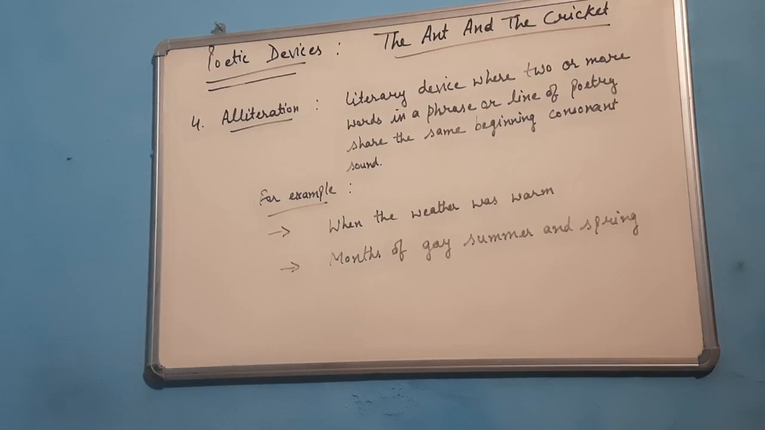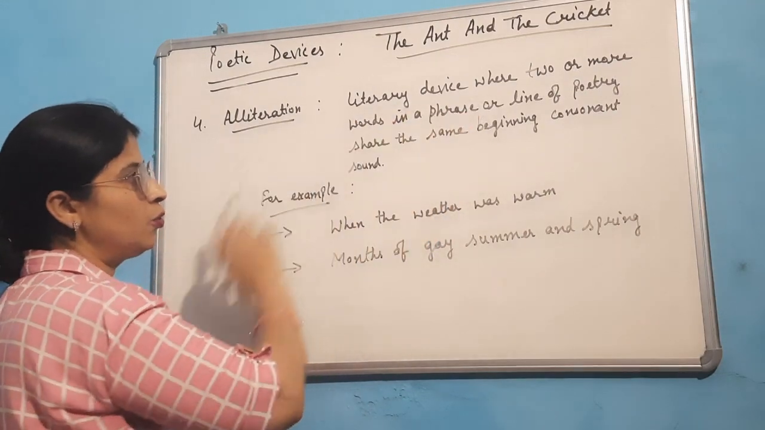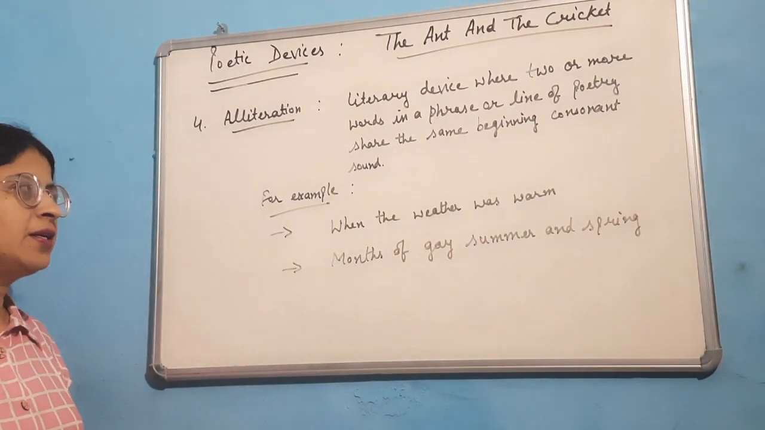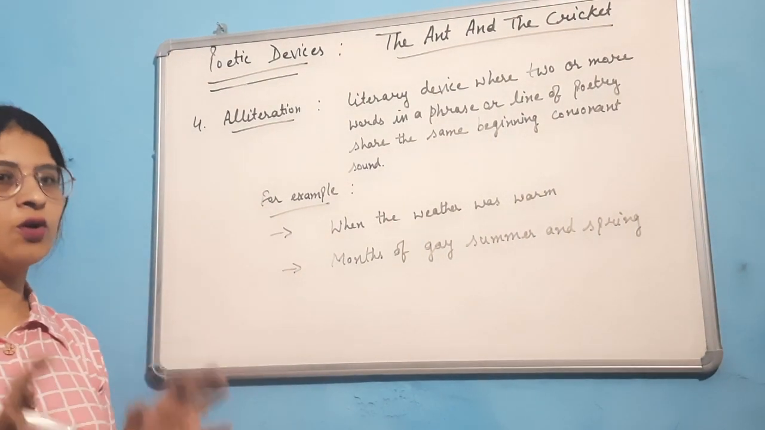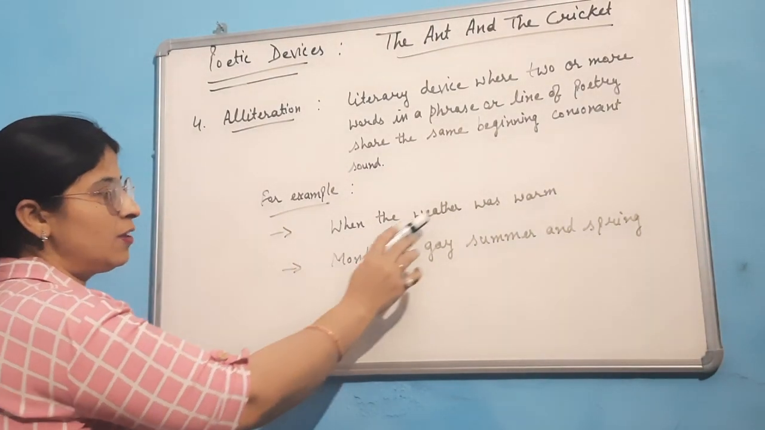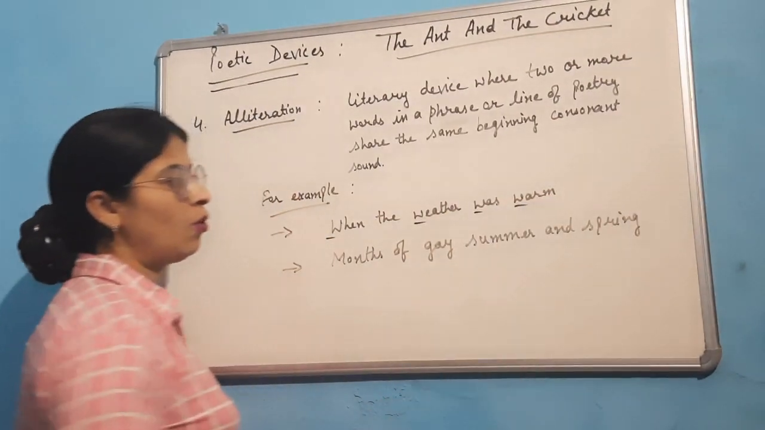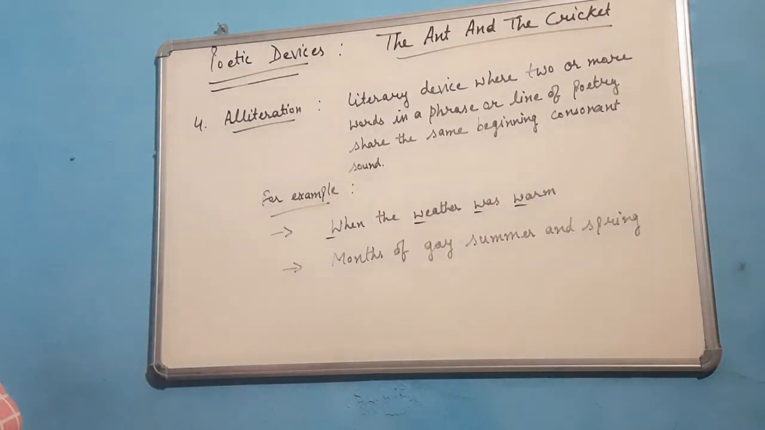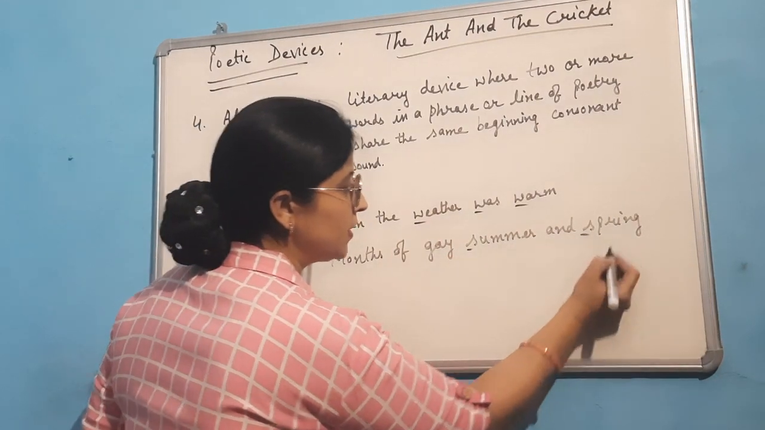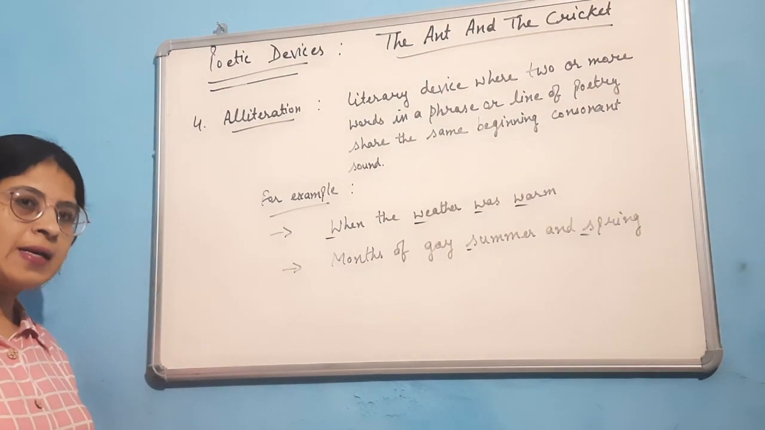The next poetic device which the poet has used is alliteration. Alliteration is the literary device where 2 or more words in a phrase or line of poetry share the same beginning consonant sounds. We are to go for consonant sounds, not the vowel sounds. When the weather was warm. Here the W sound is repeated in all these words. So we can say alliteration is used here. Next, months of gay summer and spring. The sound is repeated. So we can say here in these lines the poet has used alliteration.